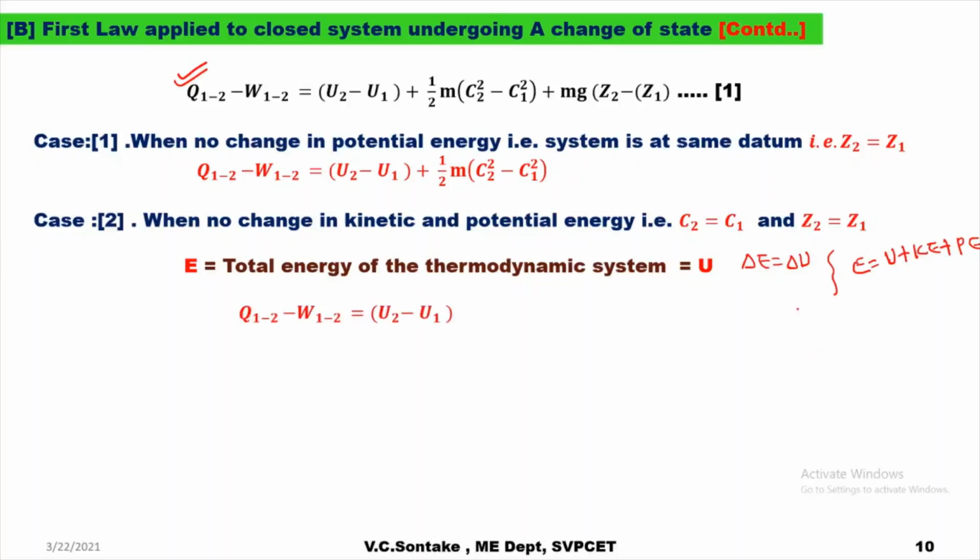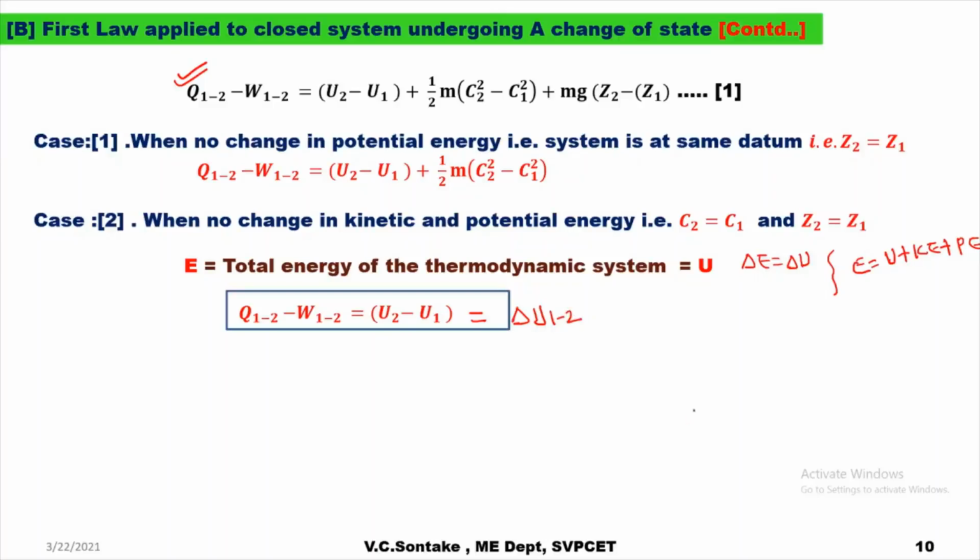So under such condition, first law will be Q12 minus W12 equal to U2 minus U1, which I can also write as delta U1 to 2.